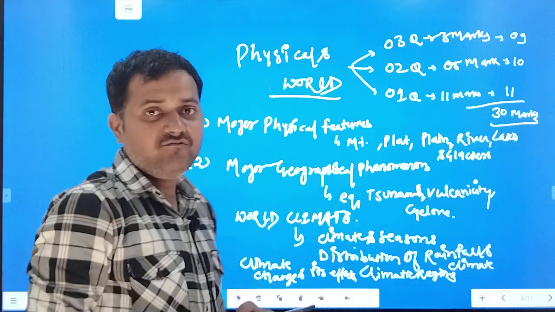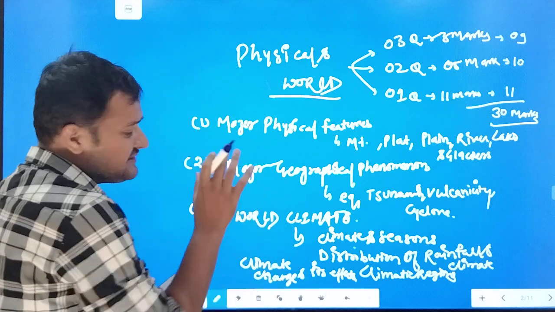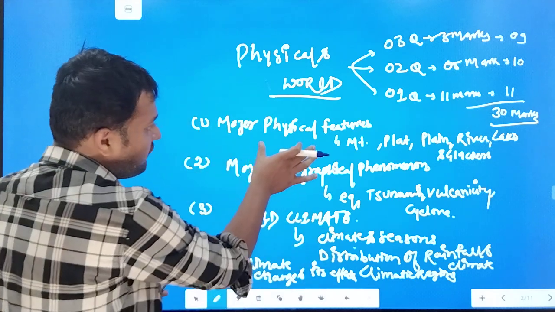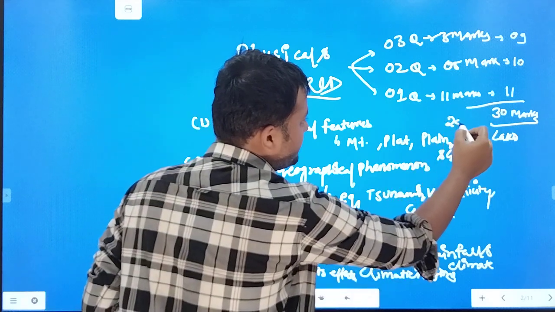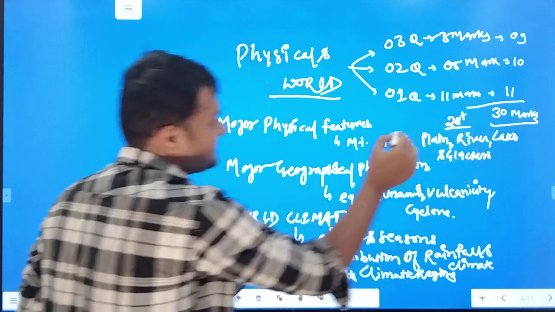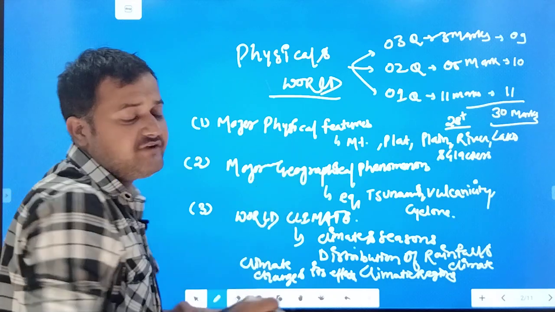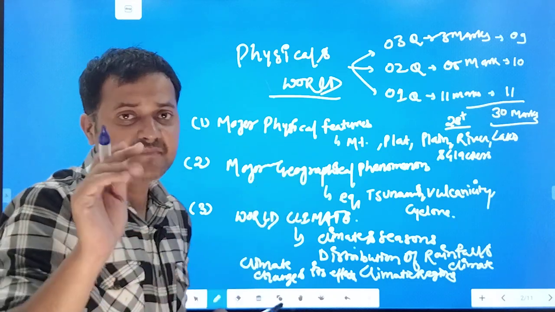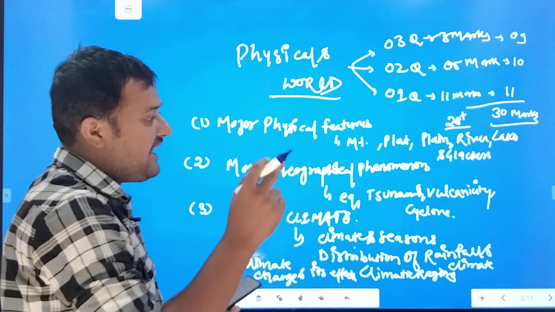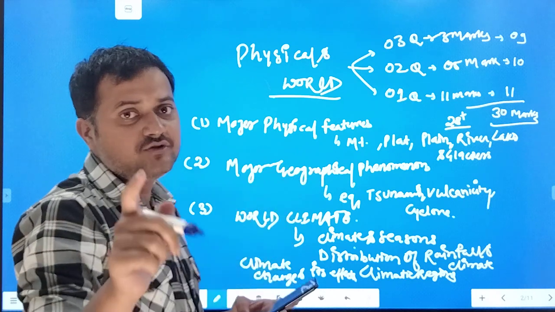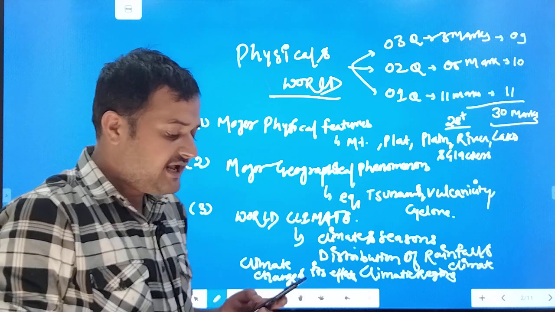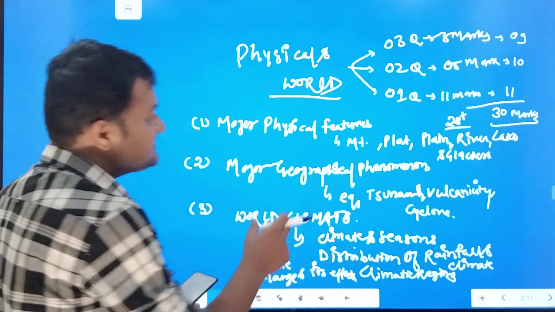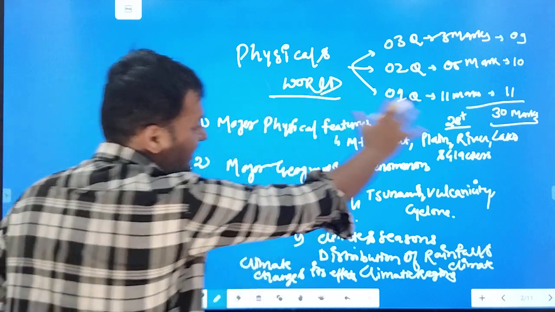Right? So what I want to explain to you is that if you cover whatever is written in your syllabus, you can score more than 28 plus marks in this part. This world geography and physical geography portion is so scoring that I'll explain to you how. By looking at the previous year questions, you can very easily understand that the nature of the questions that have been asked completely covers the syllabus.